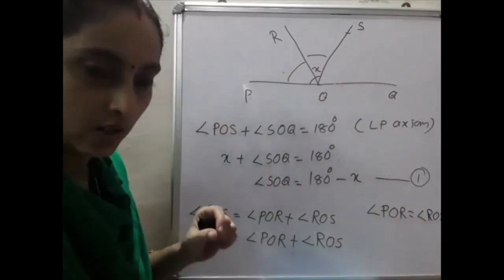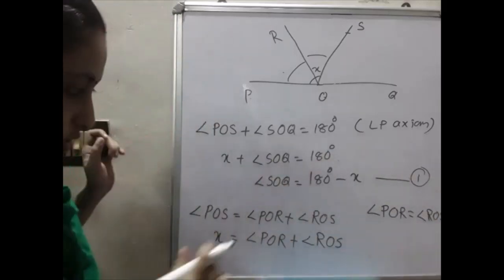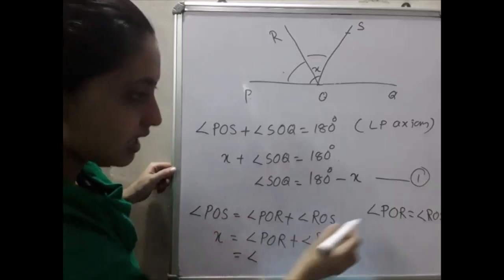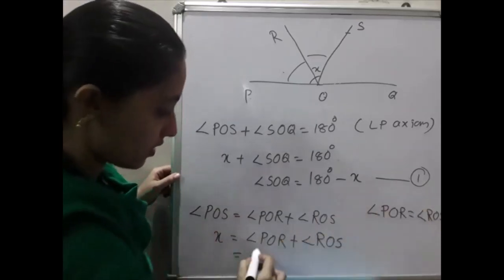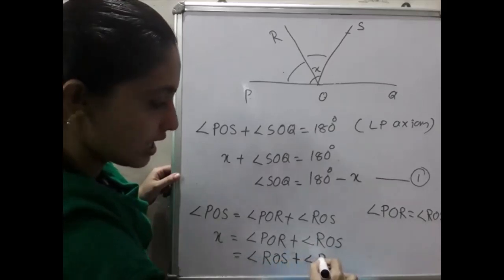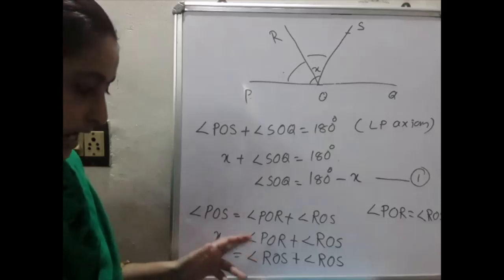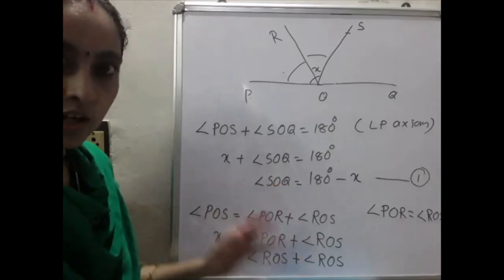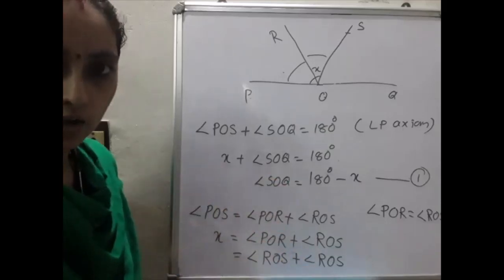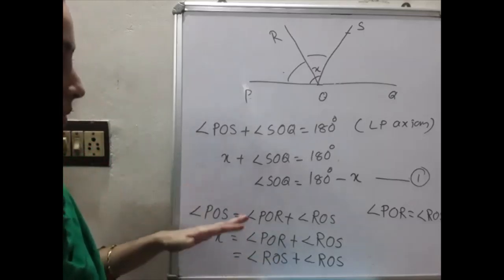These two angles are equal. So we can replace POR by ROS. So we can write the step as: instead of POR, you can write ROS. Angle ROS plus angle ROS, hope you are clear up to this. ROS plus ROS means what? 2 into angle ROS. Okay. So please write up to this in your notebook.